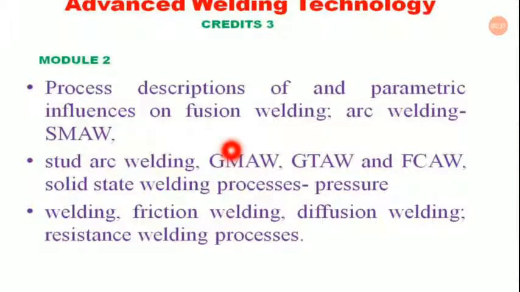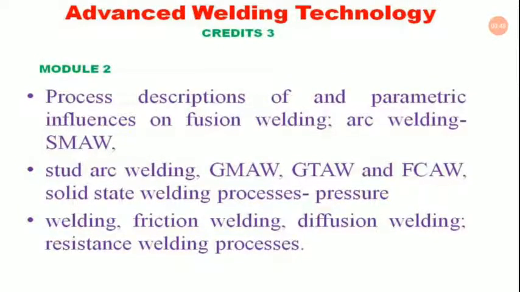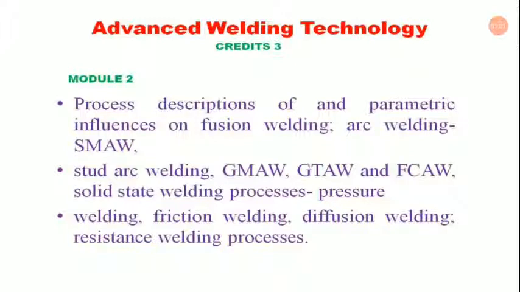SMAW is also a type of fusion welding. Next we have stirred arc welding as well, GMAW, GTAW, FCAW. So MIG, TIG and flux core, these are the things. We also have solid state welding processes like pressure welding, friction welding, diffusion welding and resistance welding. We will try to cover all the modules day by day.